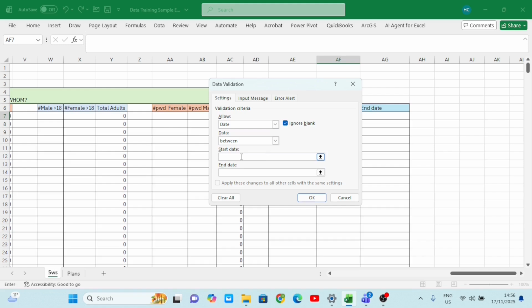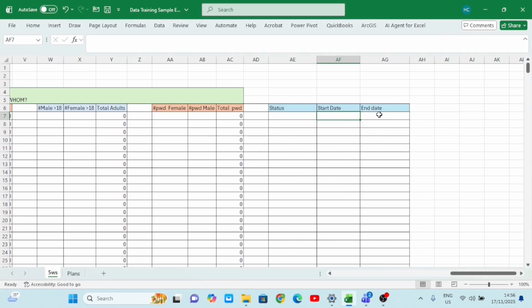It should start from the 1st of January 2025, because our date started from 2025. And then end at 31st of December 2027. We are doing this according to the dates that we put under our plan. And I click OK.